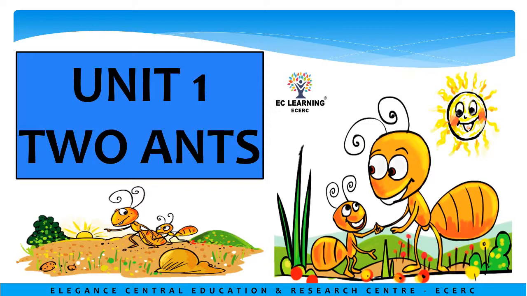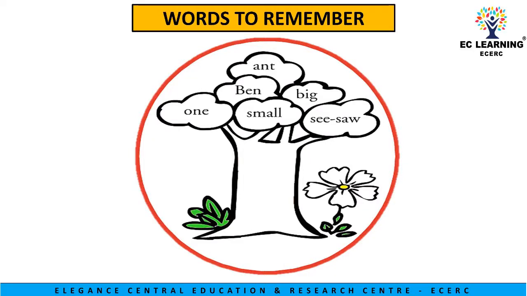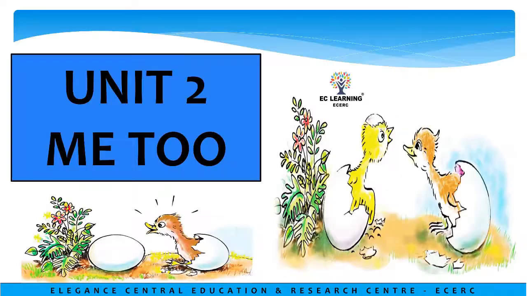The student should at least familiarize the words like and, big, small, happy, sad, up, down, seesaw, park, swing, play, etc. Unit 2, Me Too.